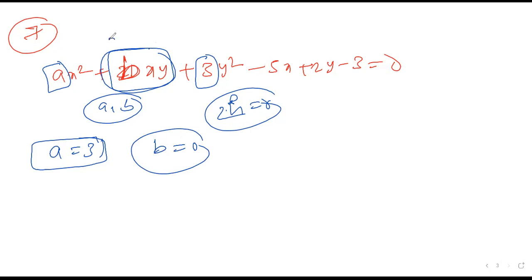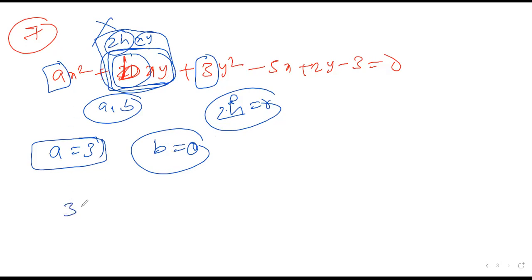So automatically the equation represents the general form with 2hxy. The h value should be 0, so this xy term should not appear. That is why the value of b should be 0. So the a and b values are clear. h is 0, and automatically the value of b should be 0. This is clear. After this, they're asking to find the radius and center of a circle.